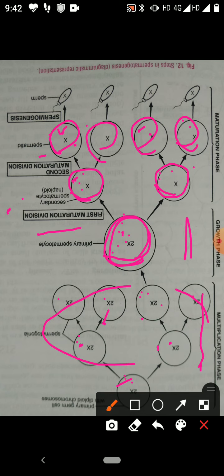So we can define the process of transformation of a circular spermatid to a spermatozoon or sperm is called spermiogenesis. So from the spermatid, now sperm, spermatozoa are produced. These structures are spermatozoon. So this is the process of spermiogenesis.